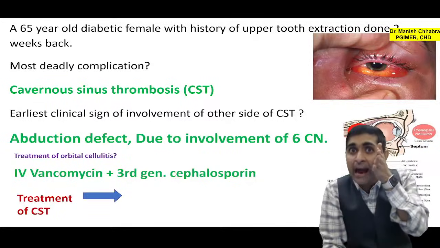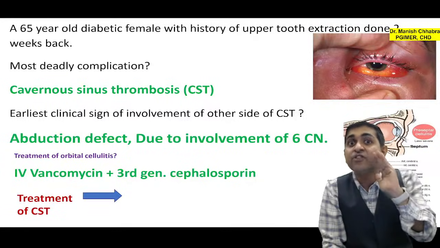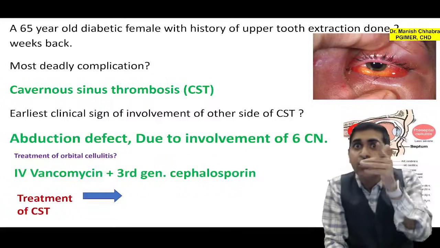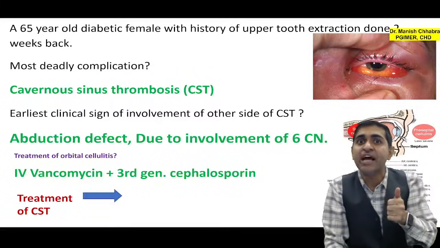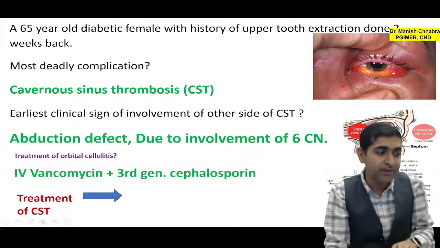You already know abduction means outside movement. If there is a defect, the eye will not be turned outside, and adduction means inside movement, right? And it is due to involvement of the sixth cranial nerve.